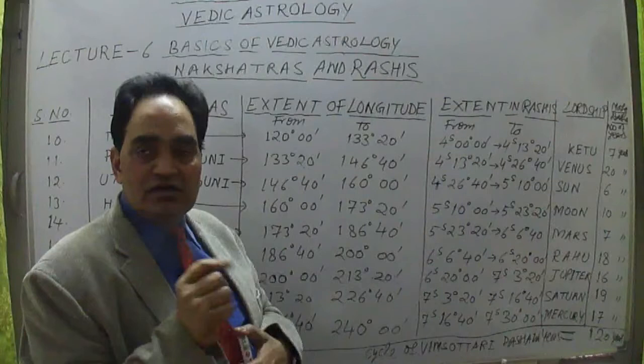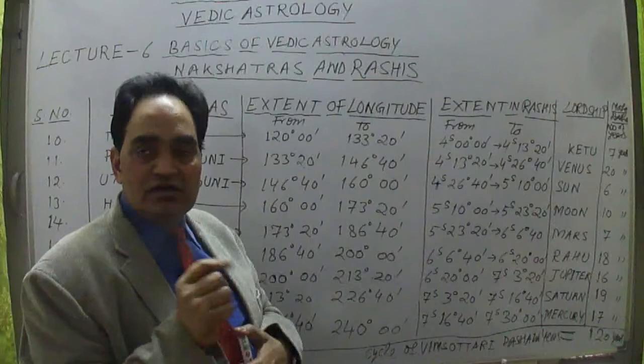Because after 6 degree 40 minutes, if we add 13 degree 20 minutes, then it is equal to 20 degree. 6 degree 40 minutes plus 13 degree 20 minutes is equal to 20 degree. So it is up to 20 degree. It means Swati nakshatra falls completely in Libra sign, right? So Libra sign is completed up to 20 degree.